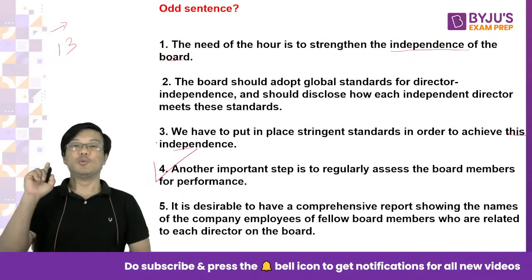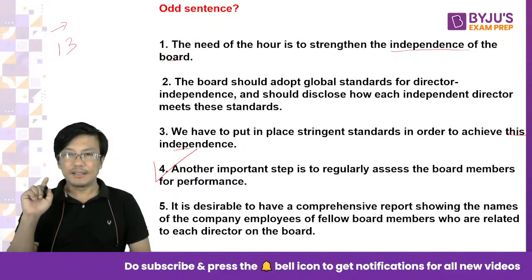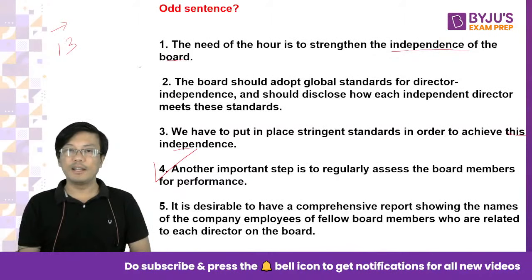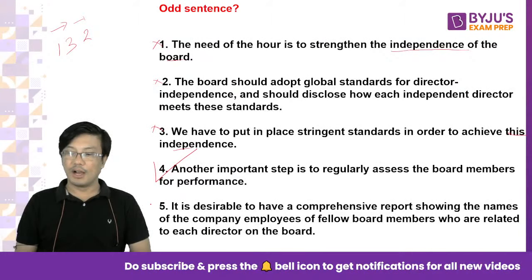And 3 says we should put in place strict standards. One standard that is mentioned here is in 2. So 1, 3, 2 are connected. So 1, 3, 2 cannot be the answer. So you are left with 4 and 5. Right. So out of 4 and 5, which is better?